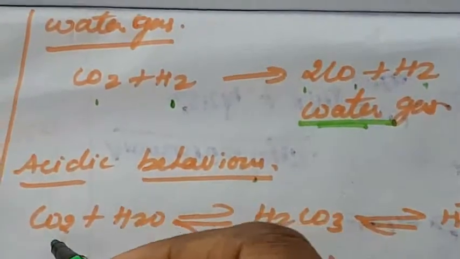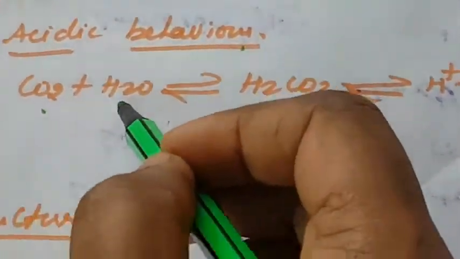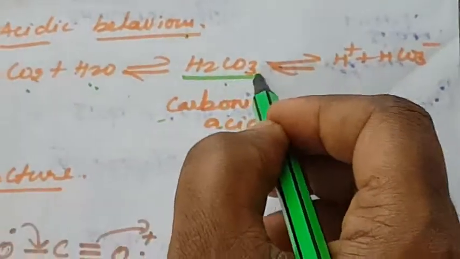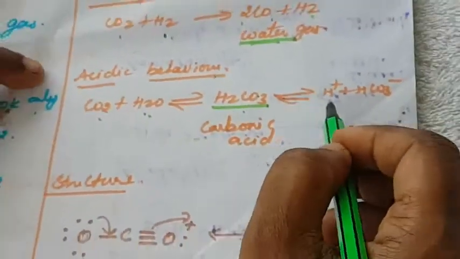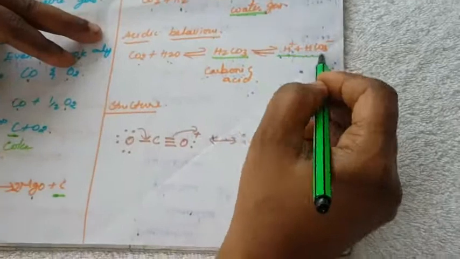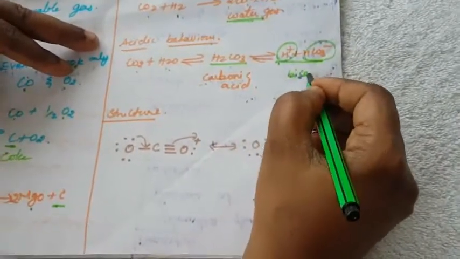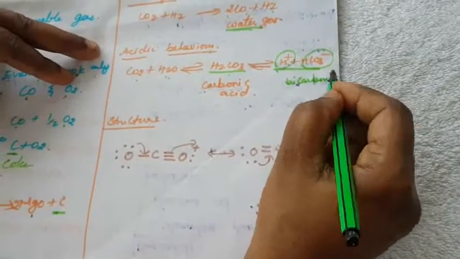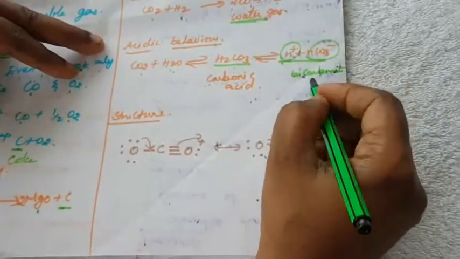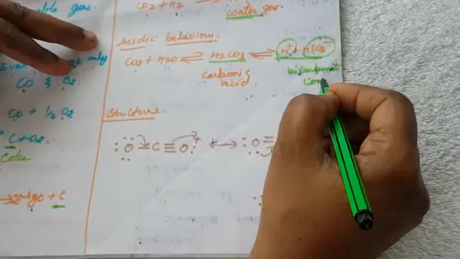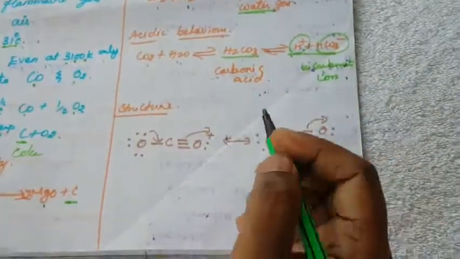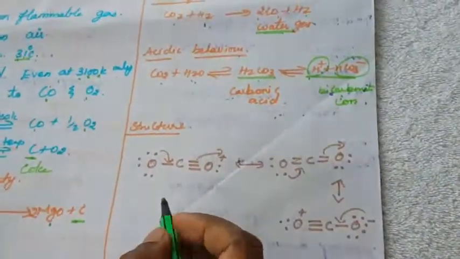Acidic behavior: carbon dioxide reacts with water to form carbonic acid, H2CO3. It is obtained in ionic form, H plus ion and bicarbonate ion. Immediately the carbonic acid is converted into ions. This is the bicarbonate ion. Okay, so next is the structure of carbon monoxide.